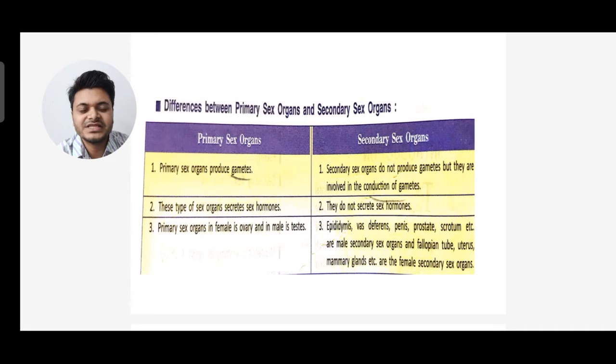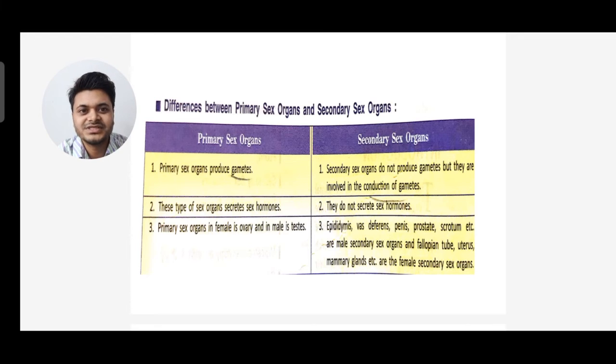Now let's see the differences between primary sex organs and secondary sex organs. Primary sex organs produce gametes, whereas secondary sex organs do not produce gametes, but they are involved in conduction or passing of gametes. Primary sex organs also secrete sex hormones, whereas secondary sex organs do not secrete sex hormones.